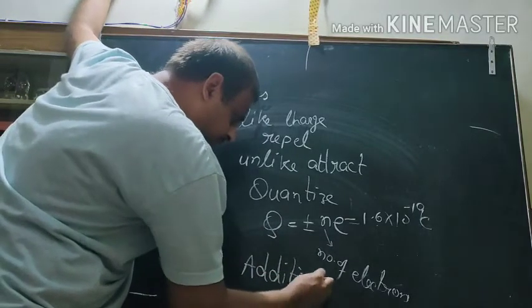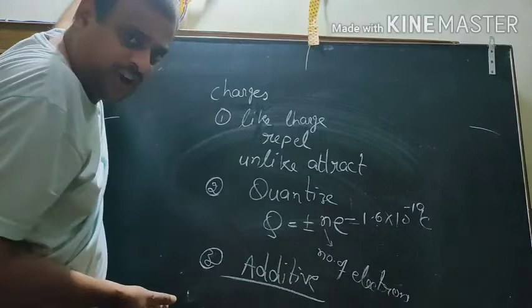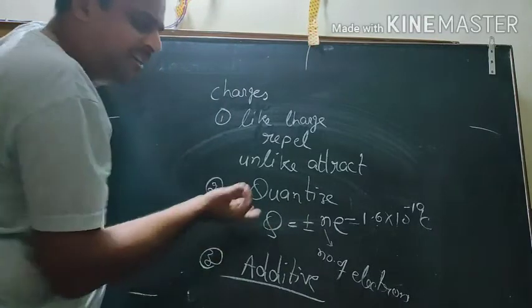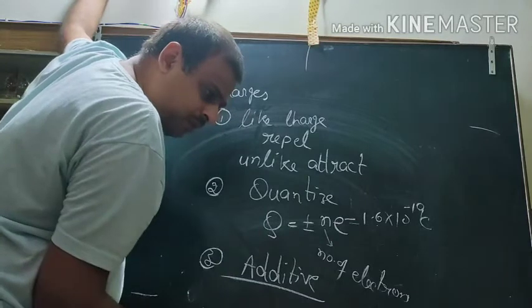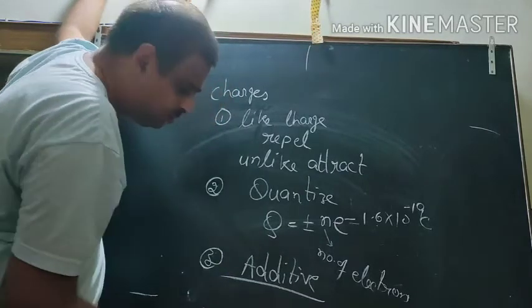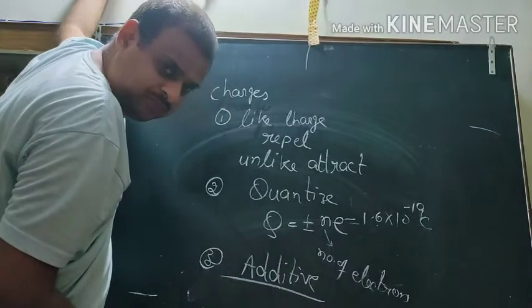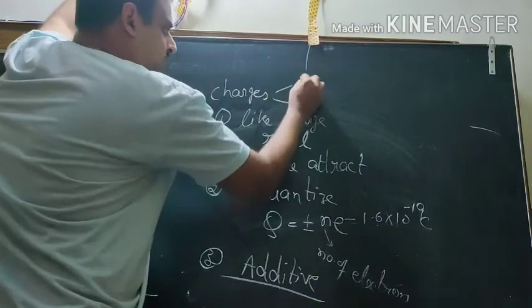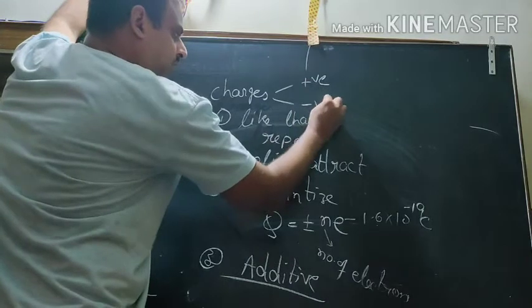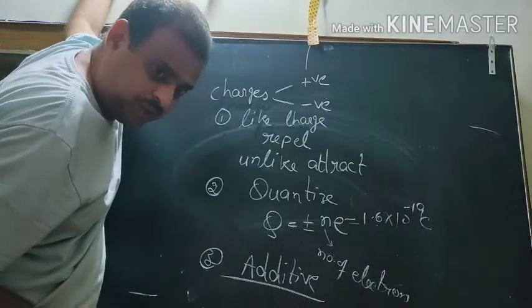It is additive. Charge can be added or subtracted also. If you have 5 electrons and you are adding 3 more electrons, it means it has a total of 8 electrons. So this is addition. Now the question is, if it is of two types, positive and negative, what is a positive charge and what is a negative charge?